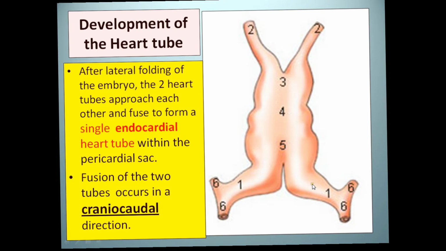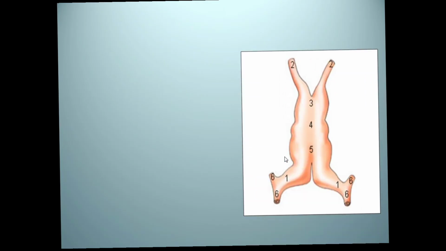After the folding, the two tubes approach each other to fuse and form a single endocardial tube, and that tube expands, acquiring a covering of the splanchnic mesodermal layer. This dilatation occurs into the pericardial cavity. The fusion of these tubes started from the cranial to the caudal end.